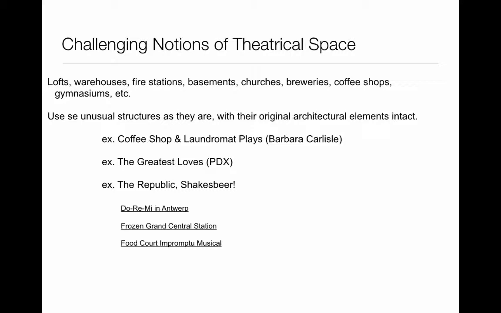The Greatest Loves in Portland was a piece done by the Sojourn Theater, where they advertised in the back of Westward magazine, or the equivalent of Westward magazine in Portland, for weeks, for people to write in and tell them their love stories, how they met their love, their greatest love.